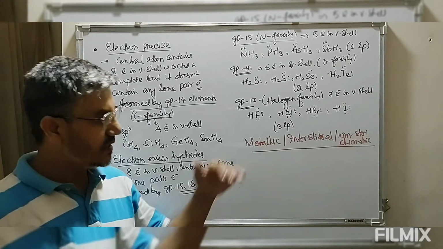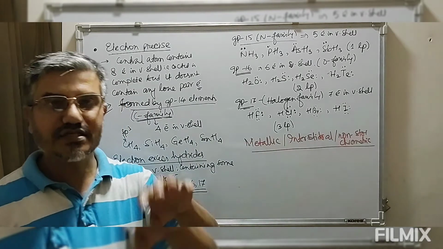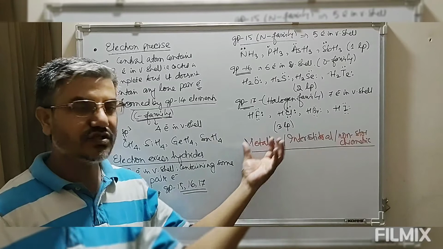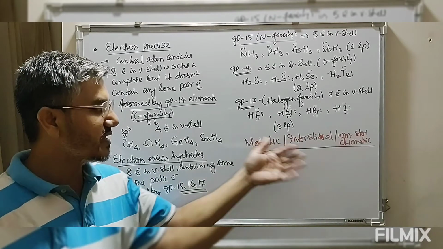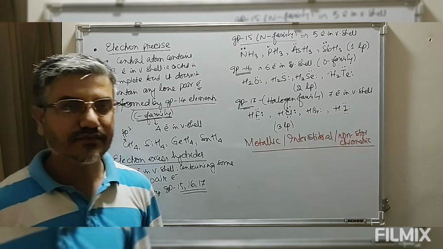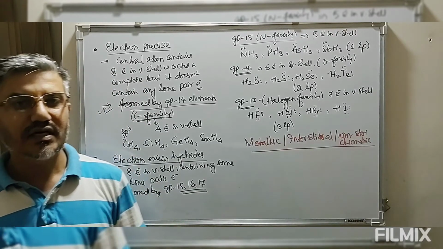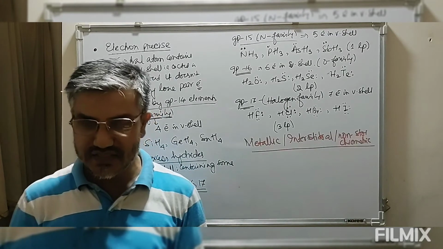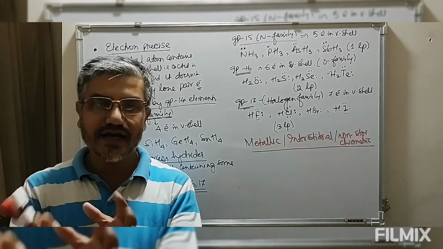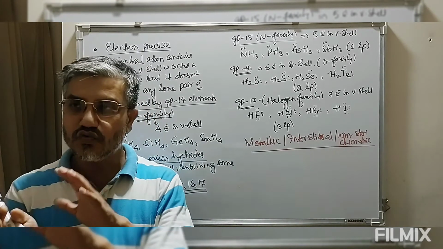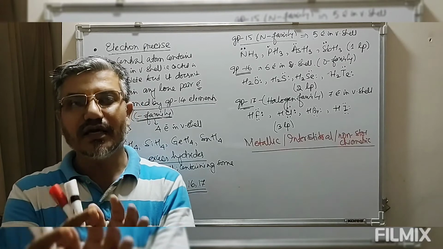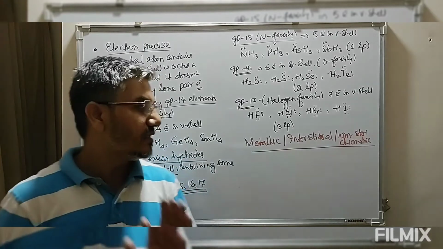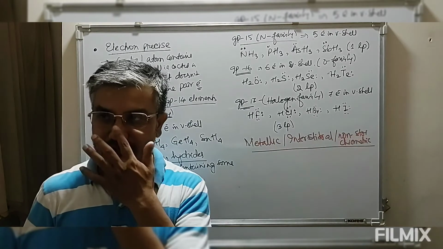The reason being, these hydrides show properties similar to those of metals. As the properties of the hydride are similar to the properties of metal, these are known as metallic hydrides. Interstitial, because in the crystalline structure of the metal, some unoccupied space is present. In this unoccupied space hydrogen gets absorbed. Due to the absorption of hydrogen in the unoccupied space of these metallic crystals, these are known as interstitial hydrides.